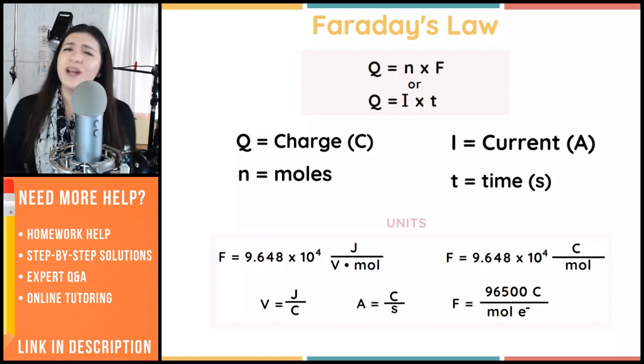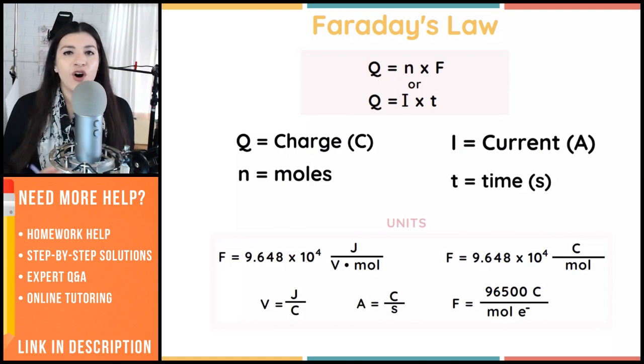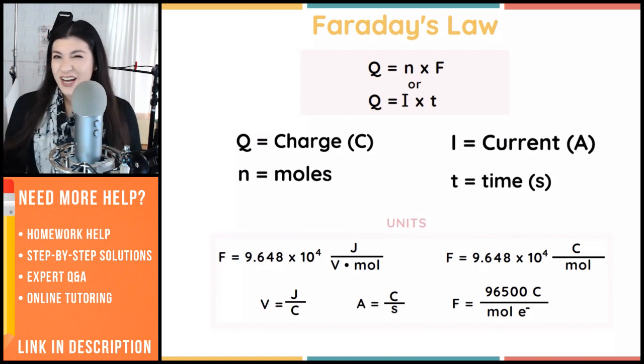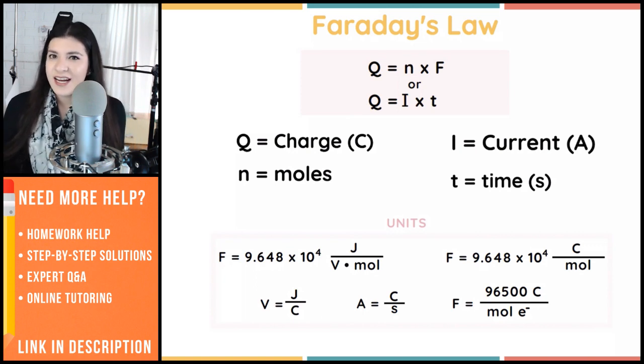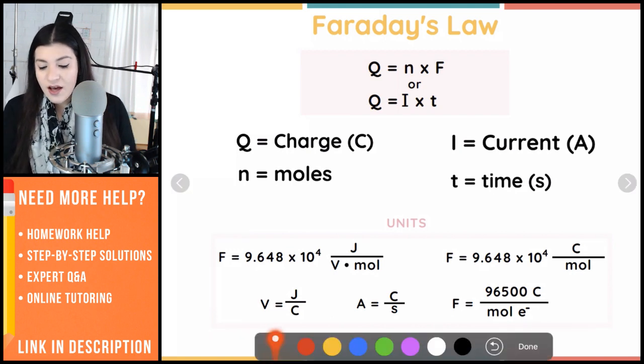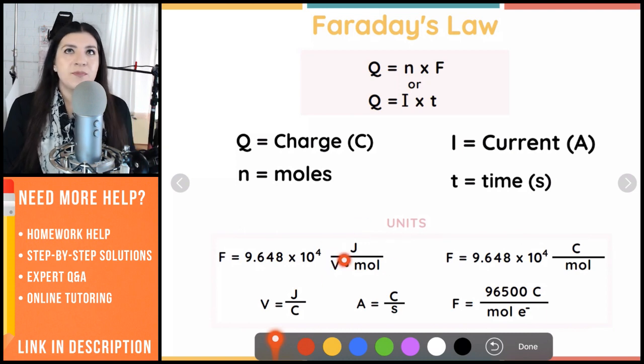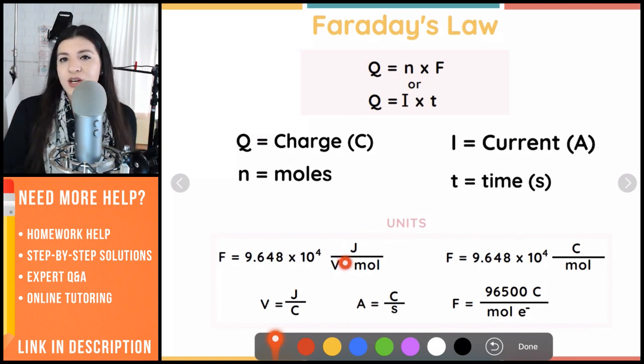And then this is some more things that we're going to see. We're going to see some units here. The next thing that we're going to talk about is Faraday's constant. You're going to see different variations of this, but really it's the same thing. All we're doing is changing up our units. These two are the exact same number, but instead of coulombs per mole, here we have joules per volts per mole. So in this case, it's just a tiny bit different.